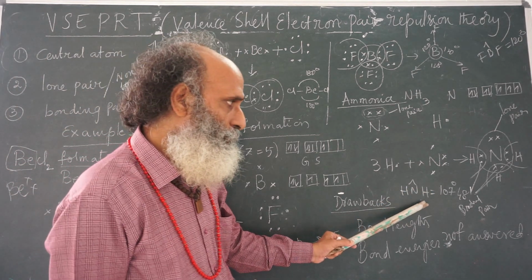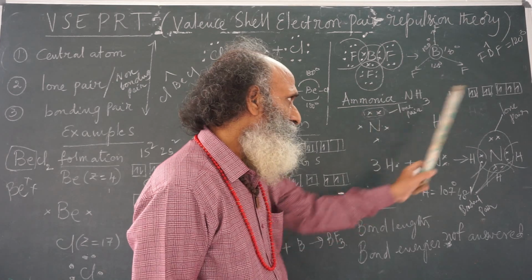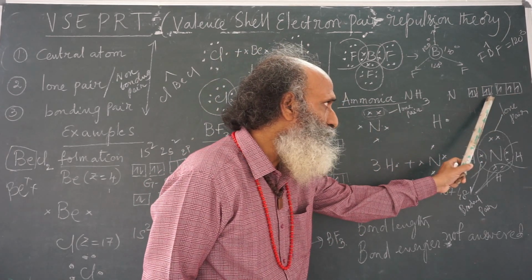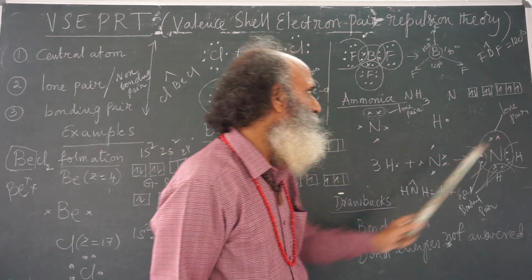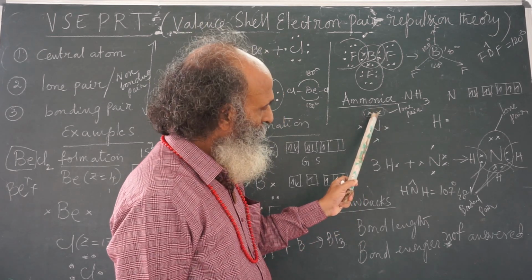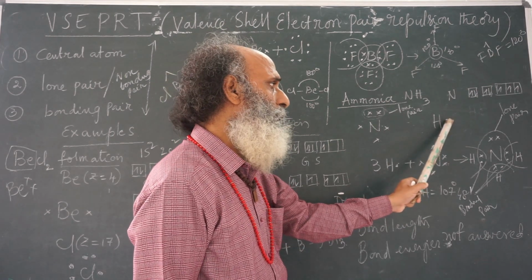So, I think I will repeat once again. Nitrogen has 2s2, the second shell is the valence shell. 2s2 is also a valence electron. 2px1, 2py1, 2pz1. That means in the valence shell of nitrogen, there is a pair and there are 3 unpaired electrons. Hydrogen has only 1 unpaired electron.